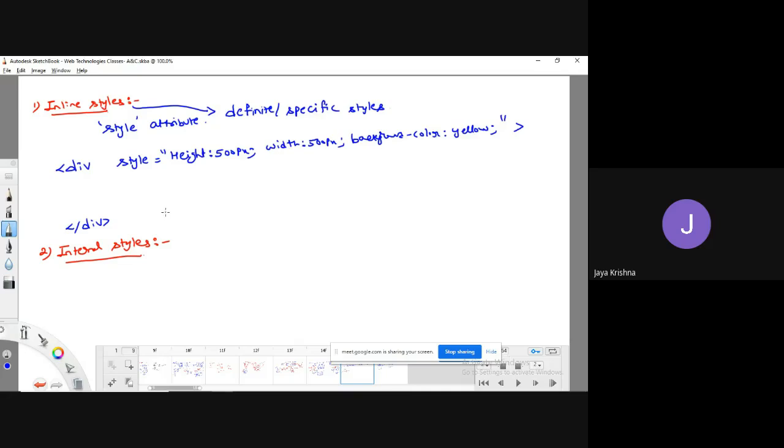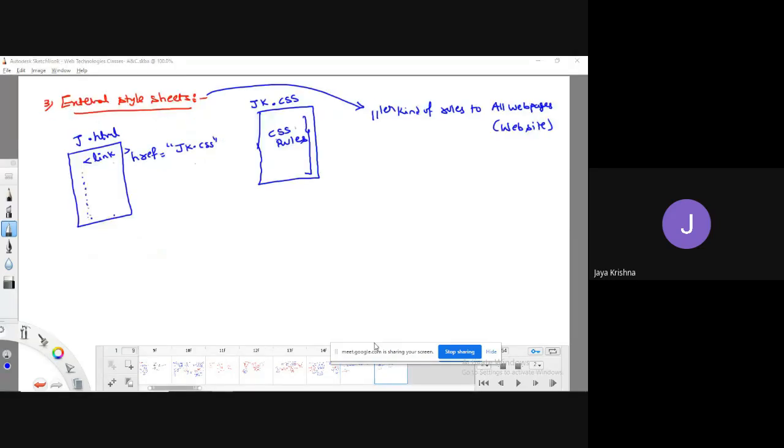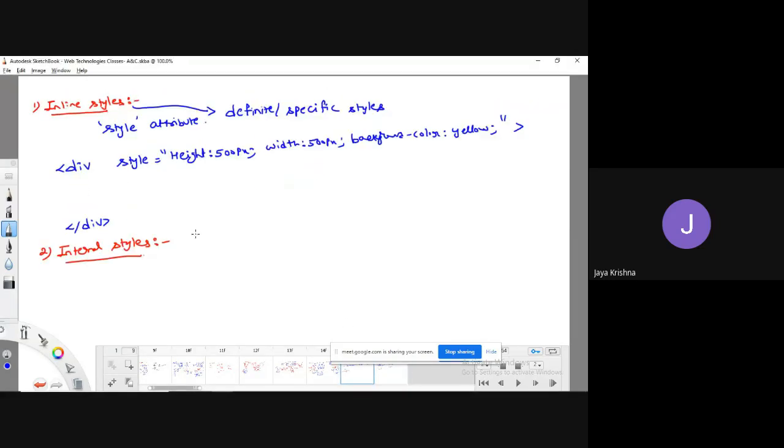Yes, the next kind of style is internal styles. Okay, so this internal style, right? External style sheets: in external styles, we are going to write in a separate document. Whereas coming to internal styles, we are not going to write in a separate document.